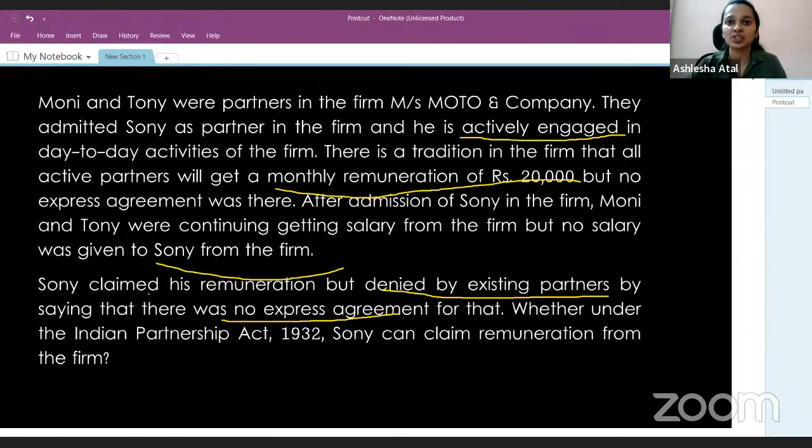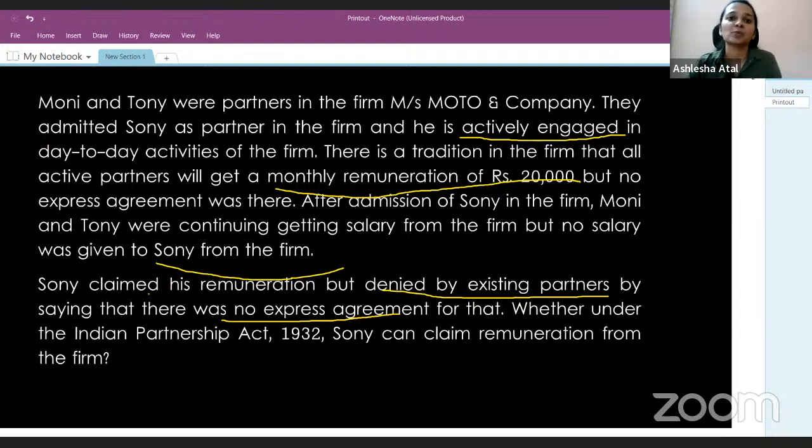And here in this situation, what is happening? There's a custom in the firm that the working partners or the active partners will receive a monthly remuneration of rupees 20,000, but there's no express agreement to it. Now when Sony is admitted, he's also a working partner, and according to the course of dealing of the firm, a monthly remuneration of 20,000 has to be paid.